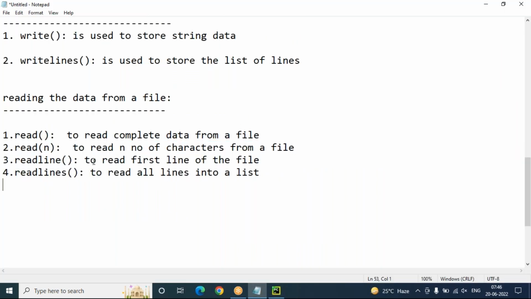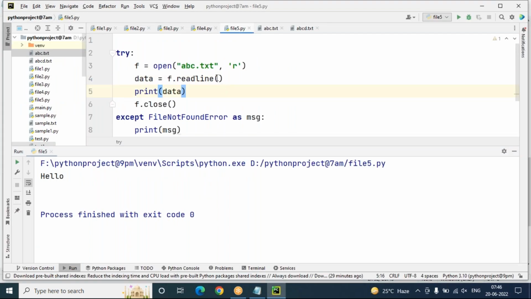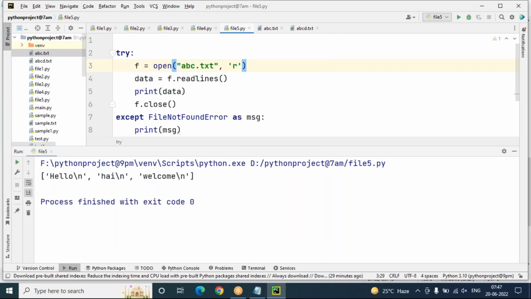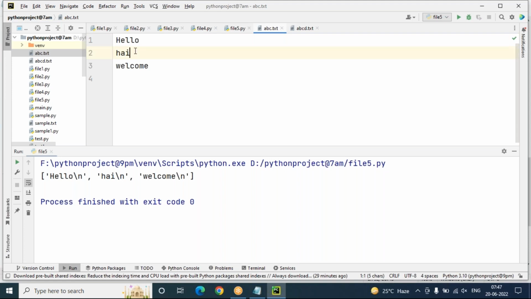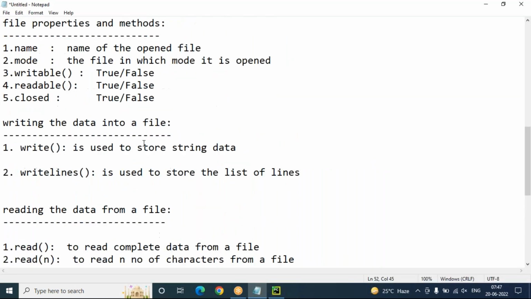And readlines means to read all lines from the file. And all the lines are made available in what format? List format. So readlines, I'm taking all lines from the file abc.txt, and they come one by one and are stored in list format: hello slash n, hi slash n, bye. Why does slash n appear? Because in my file abc.txt, each and every word is present on a new line, so the newline character slash n occupies the space. Okay, so this is the simple way to handle text files.